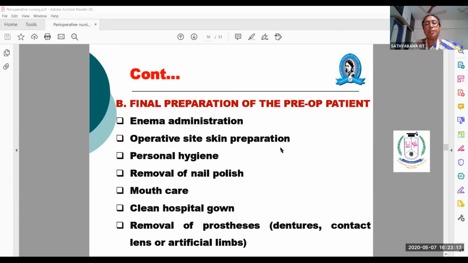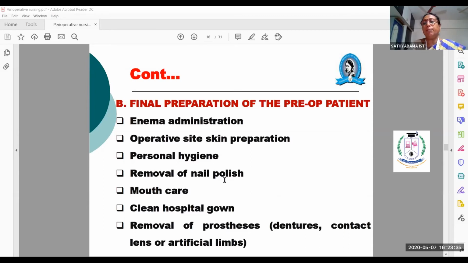So personal hygiene, and next is removal of nail polish. First of all, we nurses should not have long nails and no nail polish, no mehandi, because all these will cause infections and damage to the skin of the patients. So you have to remove the patient's nail polish.